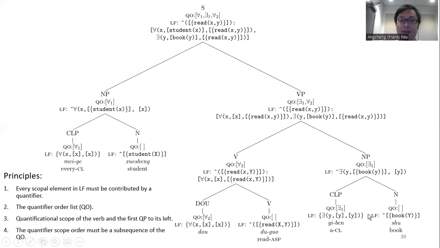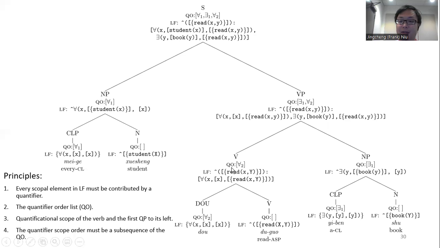And also, dou is universal, so when it's combined with read, it becomes for all x, the condition contains the subterm x, and the implication contains the subterm read x y, where y is a variable and x is this x.